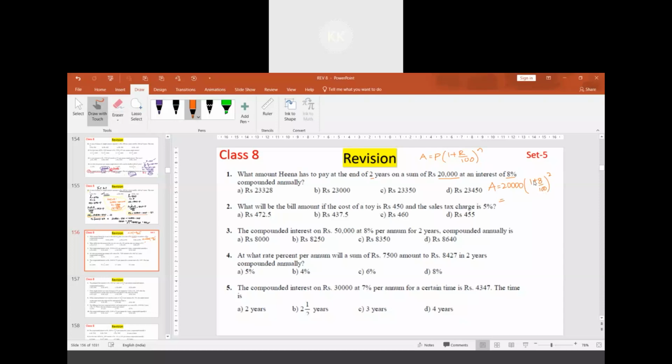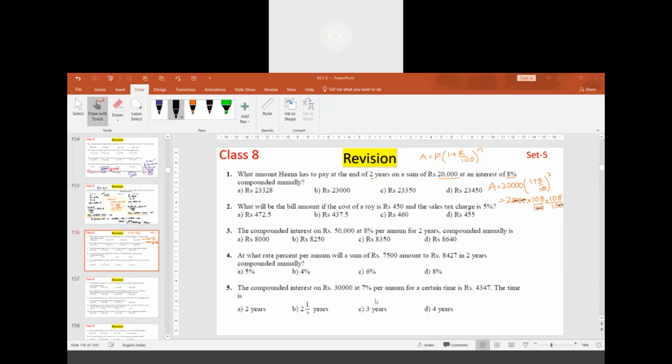Best is not to simplify this. We have to write as it is: 20,000 into this becomes 108 upon 100. When it is squared, we have to take it 2 times. Calculation becomes easy if you are writing in this way. These zeros get cancelled.